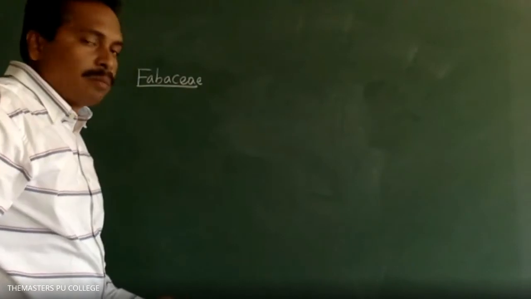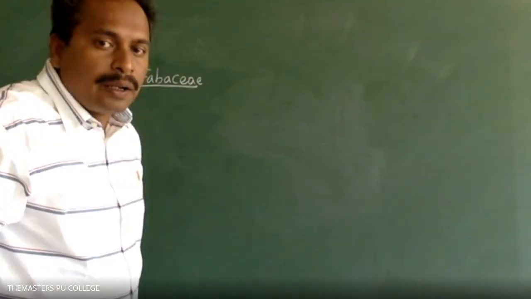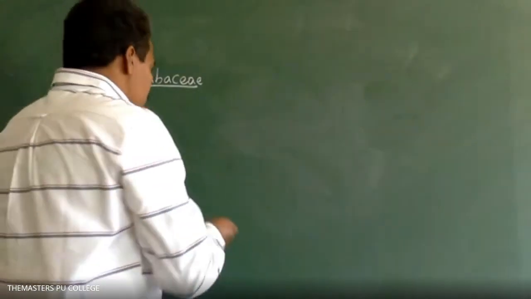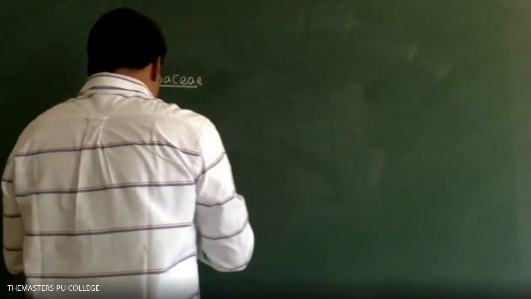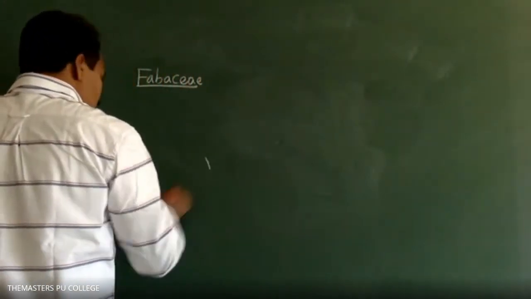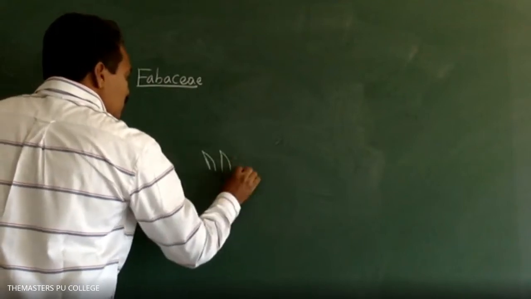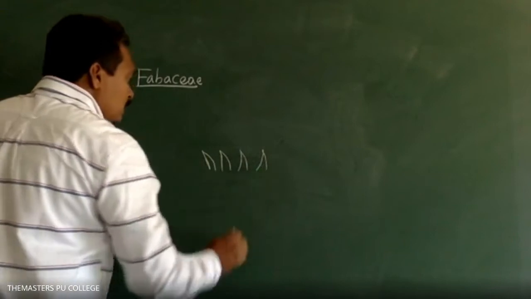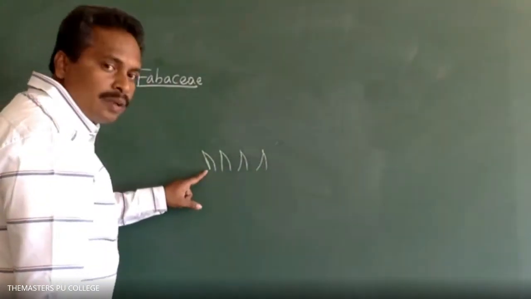It's Fabaceae family. Difference between cohesion and adhesion. Here I draw how many sepals? 4, sir.